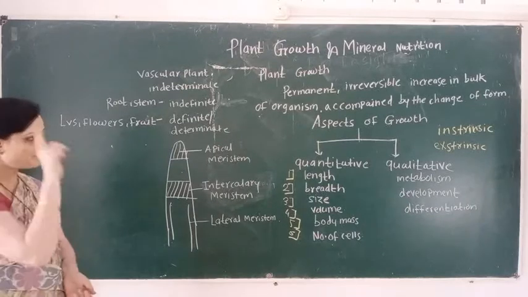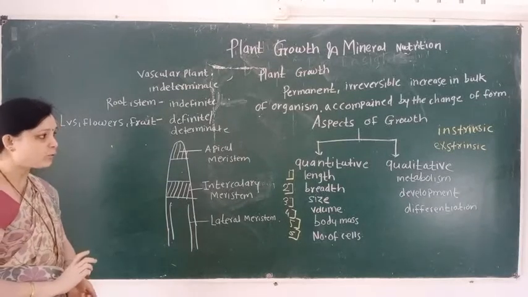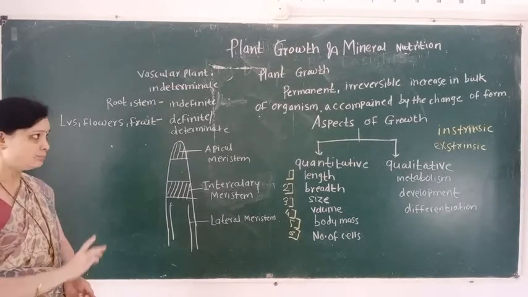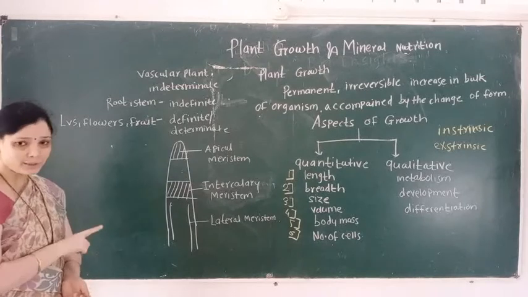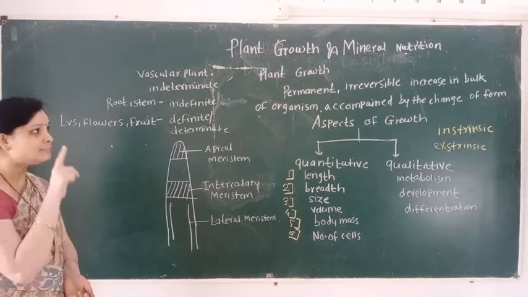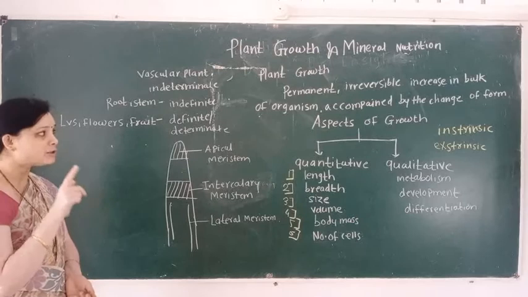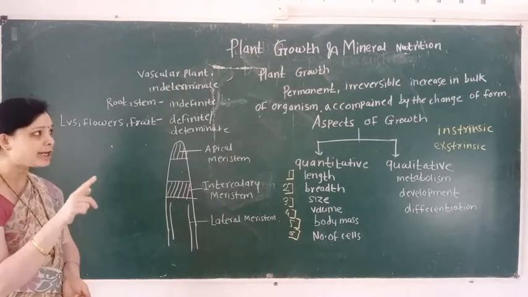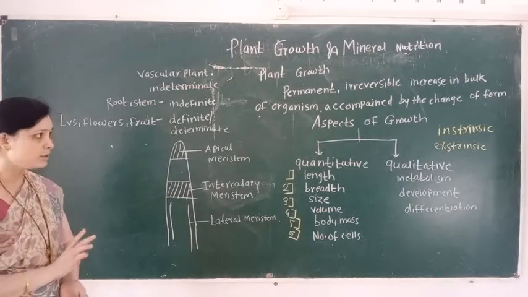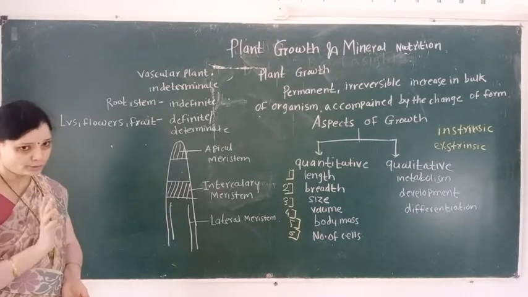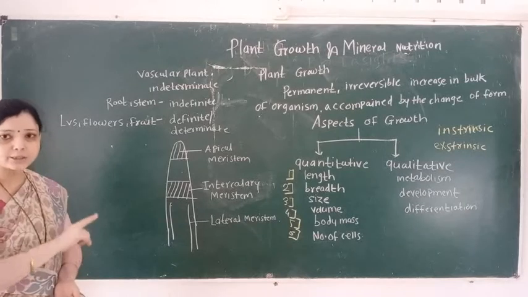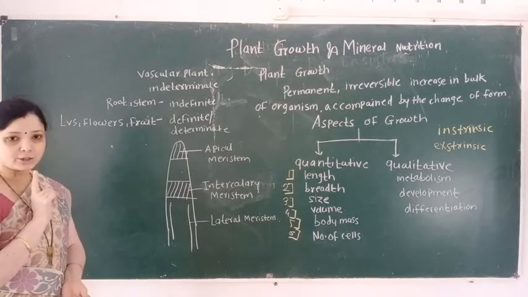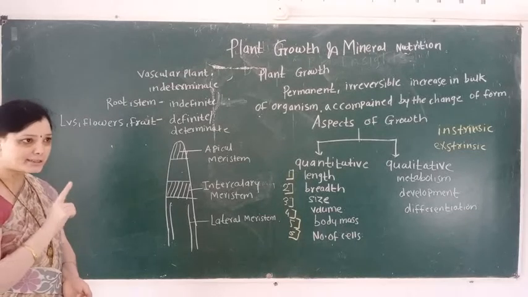There are two aspects: quantitative and qualitative. What is growth? A permanent, irreversible increase in bulk of an organism accompanied by the change of form. In non-living organisms growth is extrinsic, and in living organisms growth is intrinsic.